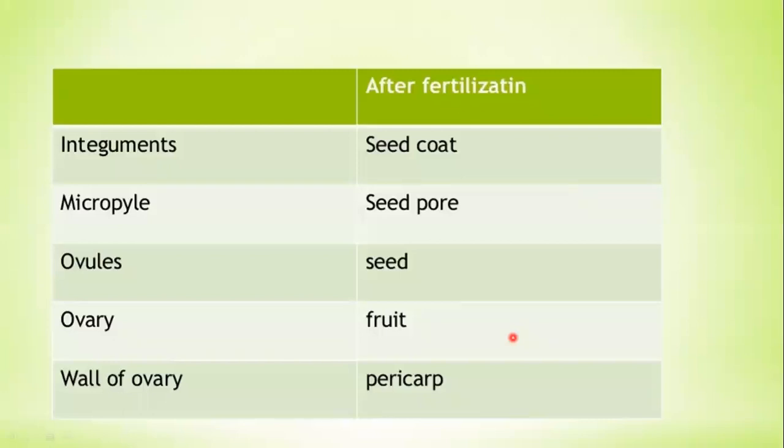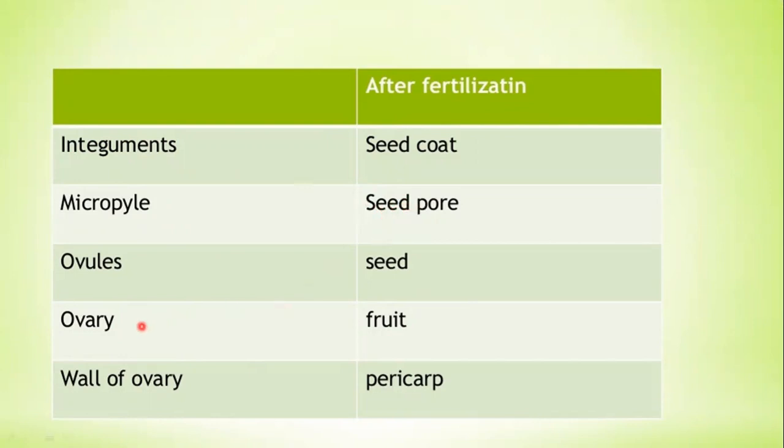Now, we have learned this before, so just revise. The ovule becomes the seed after fertilization. The ovary becomes the fruit after fertilization. The wall of the ovule is called the integument. There were two integuments, and they become the seed coat. The seed coat is also called the testa, and the micropyle, through which the male gametes or pollen tube entered, becomes the seed pore. Through the seed pore, oxygen and water enter so that the seed can germinate.